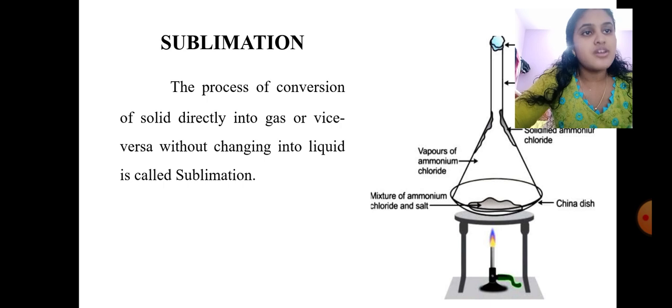So, the process of conversion of solid directly to gas or vice versa without changing into liquid state. As we know, when we are boiling a solid, first it will be getting converted into liquid, then to gas.